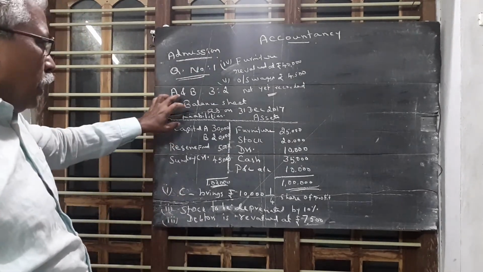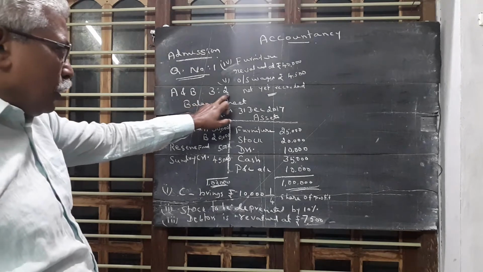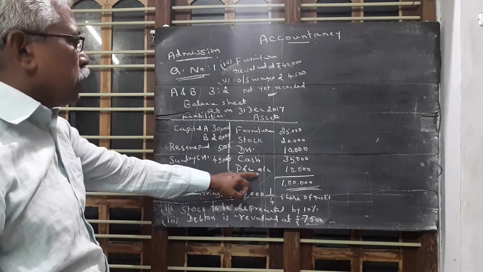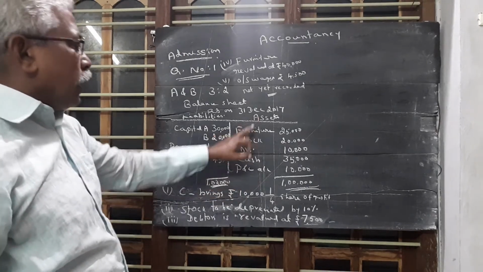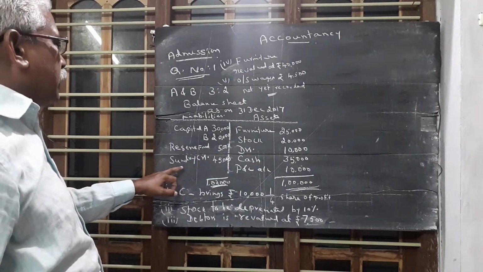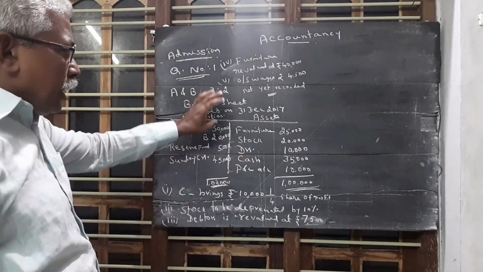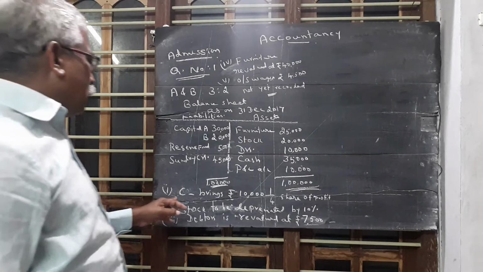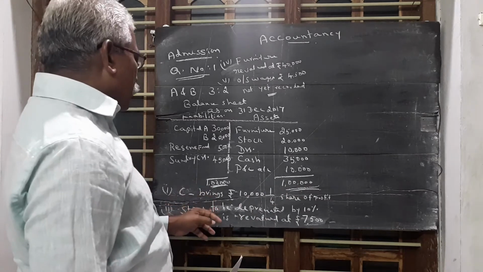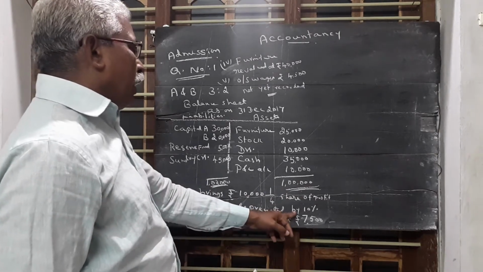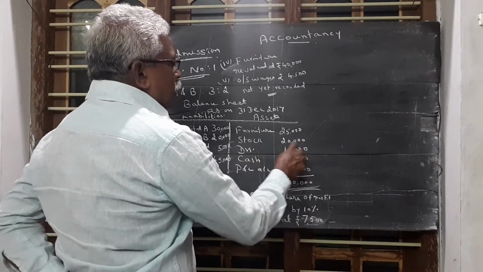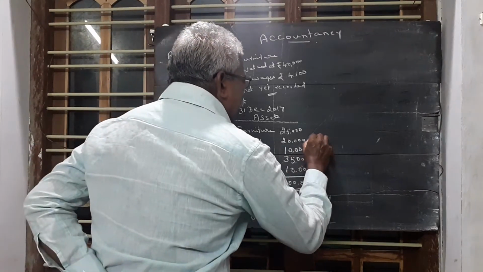This is the question. A and B are partners, sharing profit and loss in the ratio 3:2. Their balance sheet has furniture, stock, debtors, cash, and profit and loss account. This is a loss because the profit and loss account comes on the asset side. Capital, reserve fund, sundry creditors, both sides are tallied. C is admitted into the business. So C should bring 10,000 rupees as 1/4 share of profit. Stock is to be depreciated by 10%, so its value is decreased.